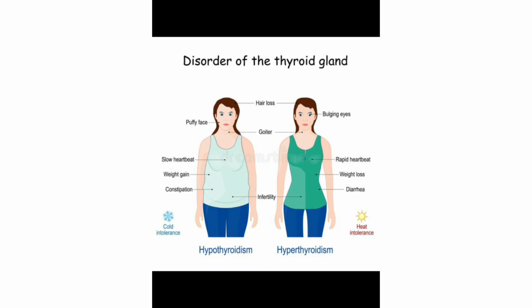Hypo means less secretion, that makes the person bulky, and hyperthyroidism means oversecretion of the thyroid gland, that makes the person very thin. So you can see the differences in their structure, and the problems are also written: puffy face, low heartbeat, weight gain, constipation, goiter, infertility, and hair loss can be seen in hypothyroidism, and bulging eyes, rapid heartbeat, weight loss, diarrhea, infertility, and goiter can both be seen in hyperthyroidism.